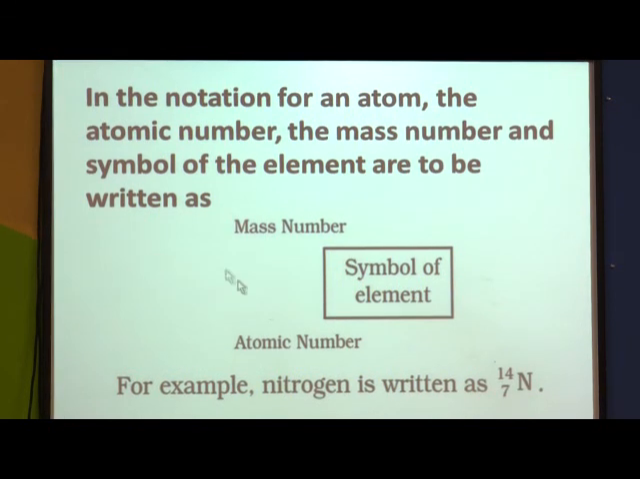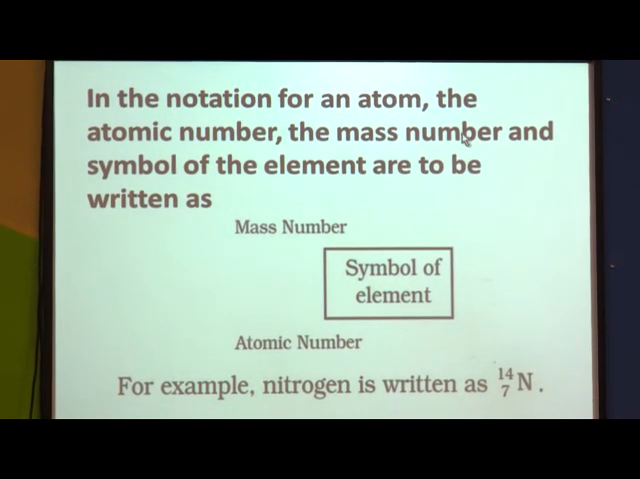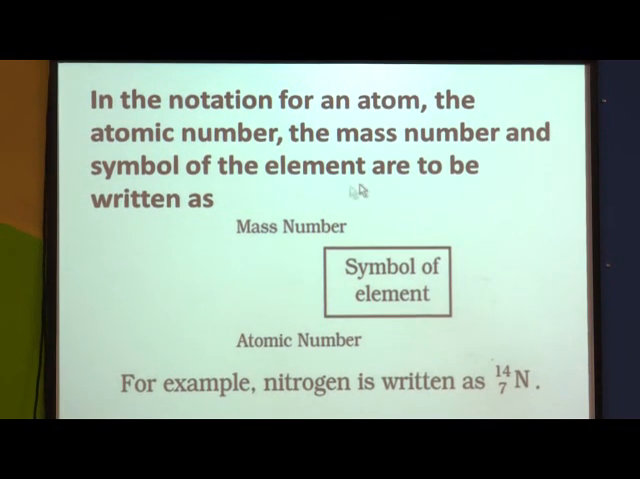Now how is the atom noted? In the notation for an atom, the atomic number, the mass number and the symbol of the element are to be written like this. Here you write the symbol of the element, and at the top left corner you mention the mass number, and at the bottom left you write the atomic number.